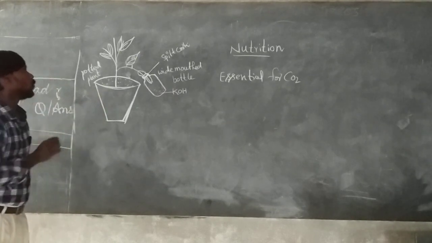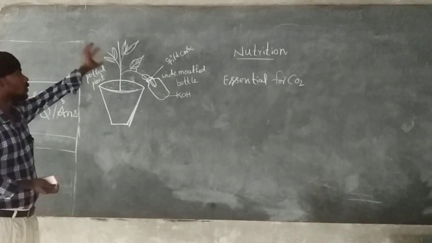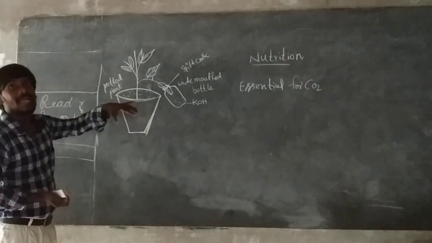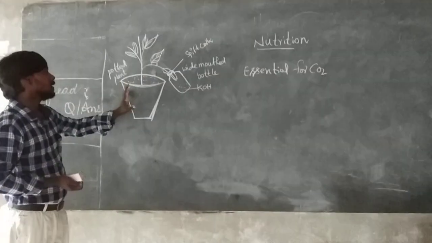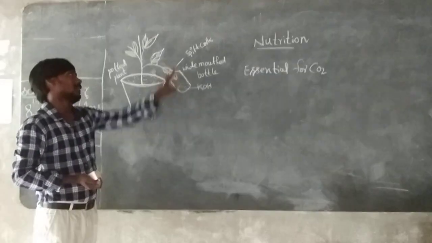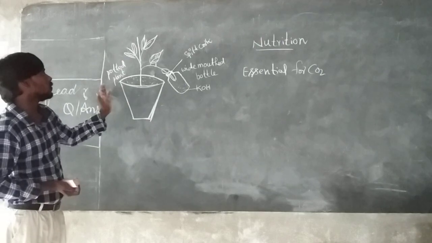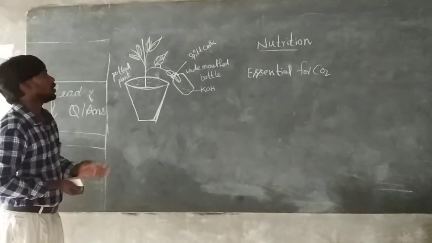Why do you need a potted plant? In a potted plant, the plant stays in a living position. If you take any normal plant, the plant dies and after that the leaf also dies. That's why we take a potted plant, a wide mouthed bottle, a split cork, and KOH. In this experiment, to arrange the apparatus, see this picture. The first point, take the plant.